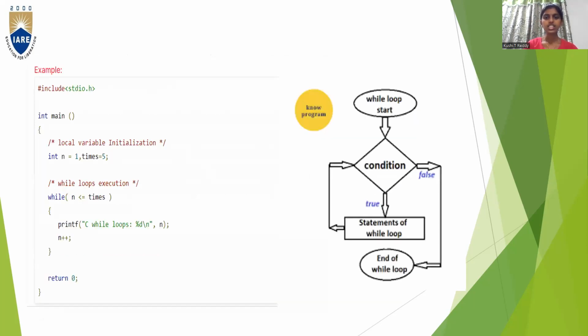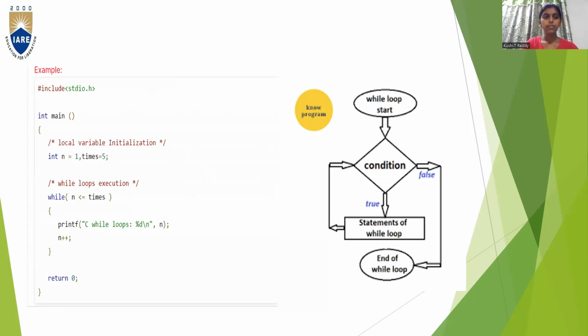Let us see the flow chart of the while loop. First, when it enters the while loop, it checks for the condition. If it is true, statements inside the while loop are executed. If it is false, it will come out of the loop. When it is true, it will repeat the same procedure until it meets a completing condition, the end condition.